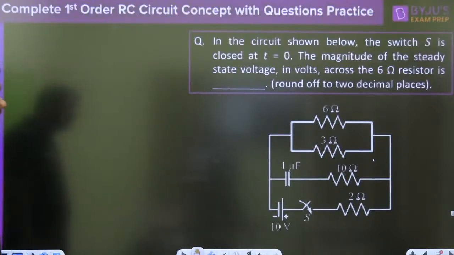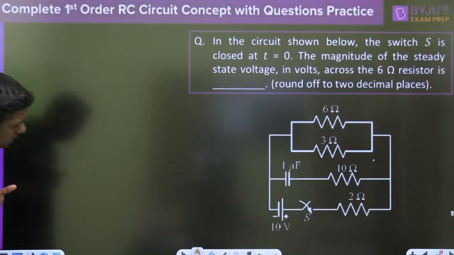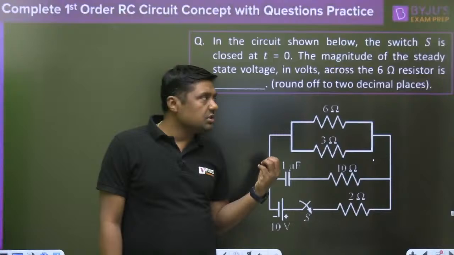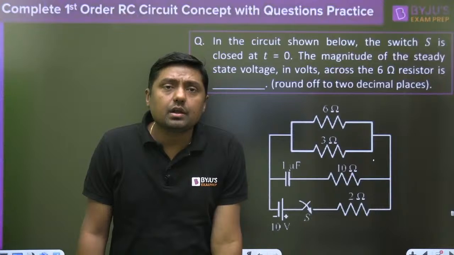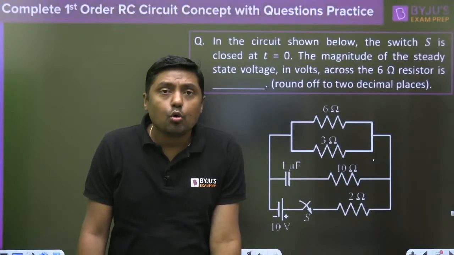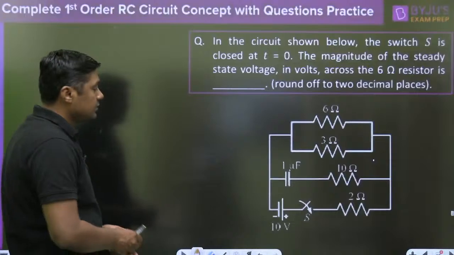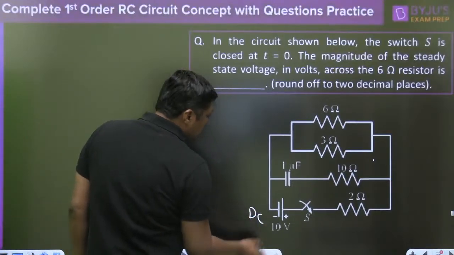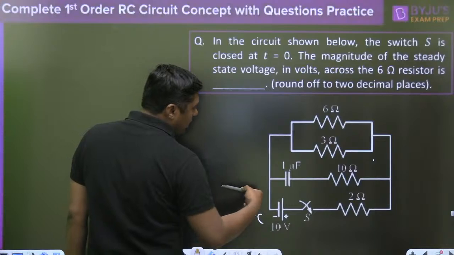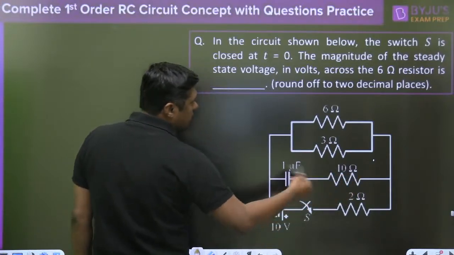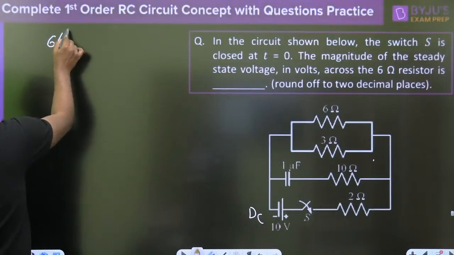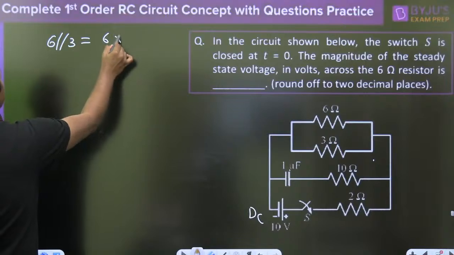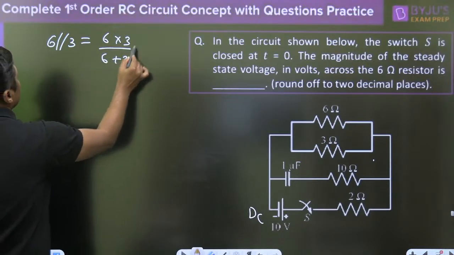So in this question, if it is asked about the steady state, remember that under steady state, the capacitor acts as an open circuit, because this is a DC source. The capacitor acts as an open circuit, then the complete branch will act as an open circuit. And then 6 and 3 are in parallel. Always remember, 6 parallel with 3 is 6 into 3 upon 6 plus 3, which is 2.